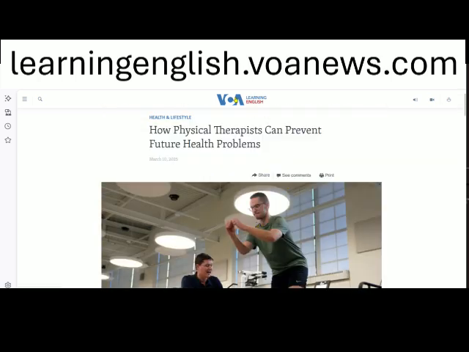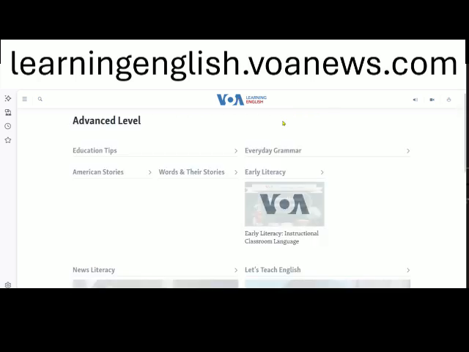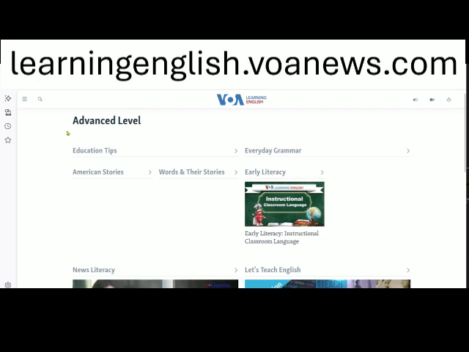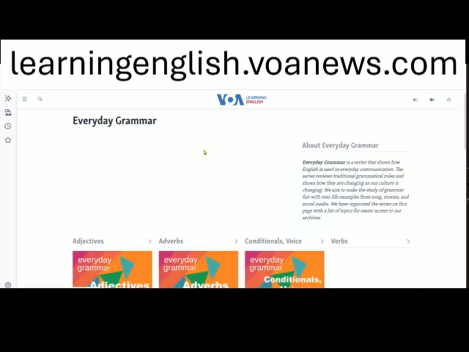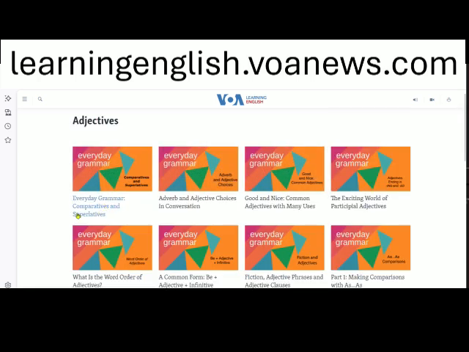Let's go to the start. If you want to challenge yourself, you can go to Advanced. This is for LINC 6 and above. However, you can still try it. For example, the Everyday Grammar section, it has lots of useful information about English grammar, and even if you're LINC 3, 4, you can try it and you will do well, as long as you study hard.